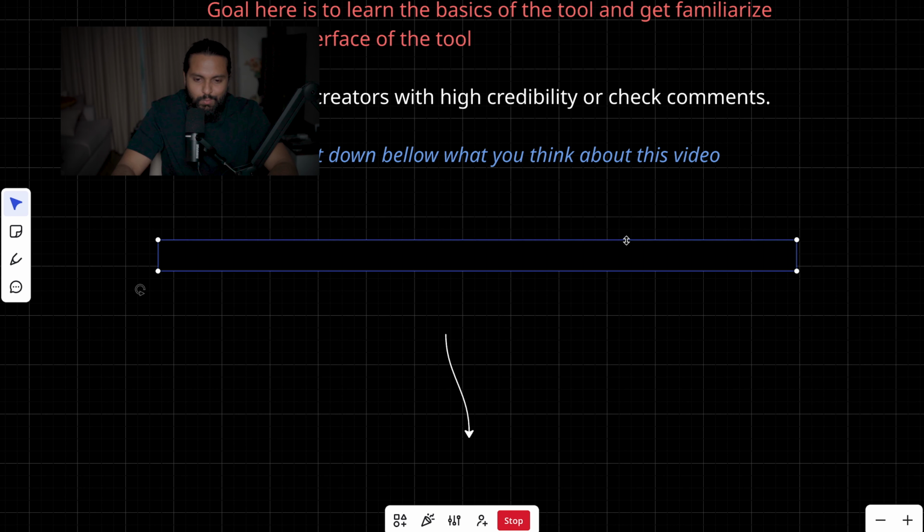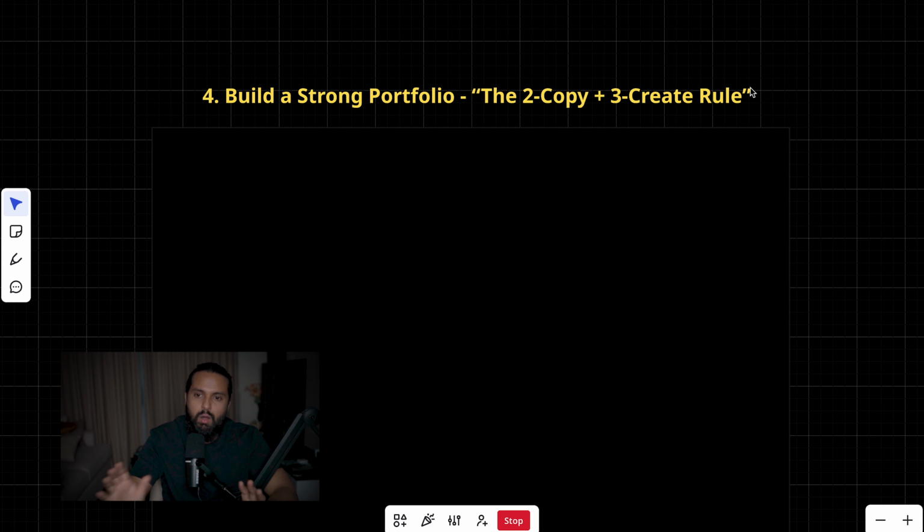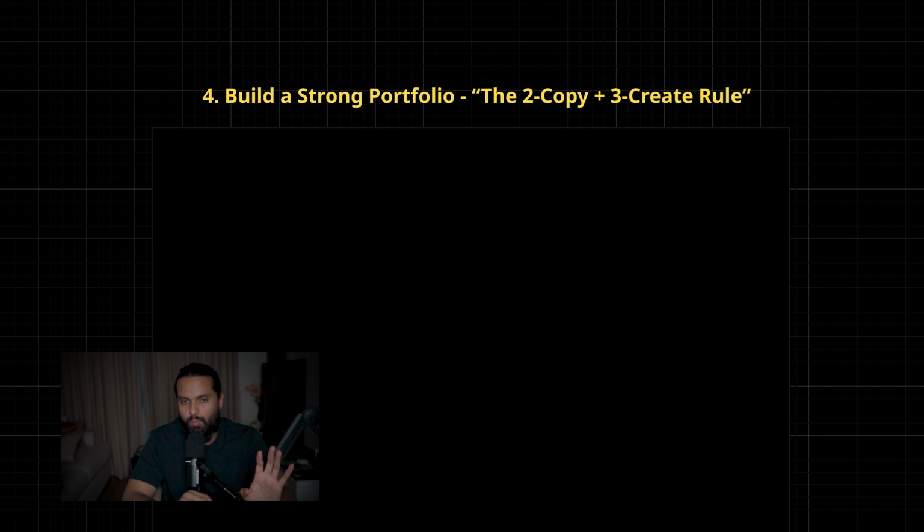All right, moving into the next part now. Just to recap, we learned how to find a high income skill, high demand skill, and we learned how to learn that skill within 20 minutes. I know after watching a 20-minute video about a specific tool, you won't learn all the things related to that skill, but don't worry, follow along the video. You will learn how to do all these things by yourself.